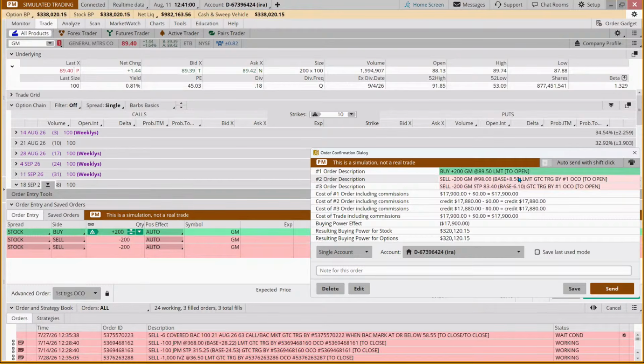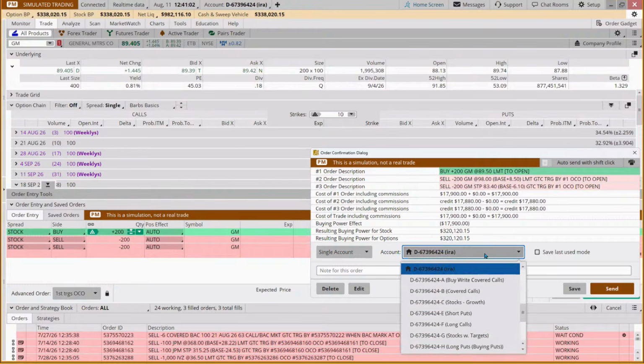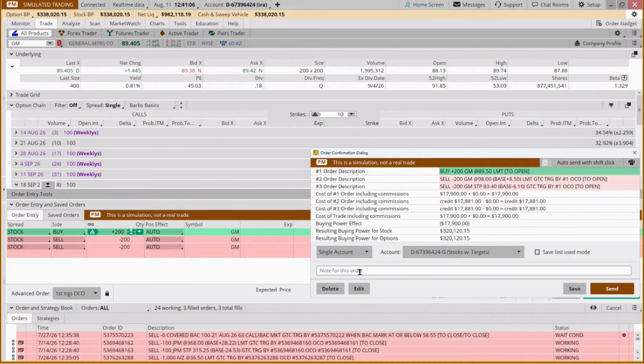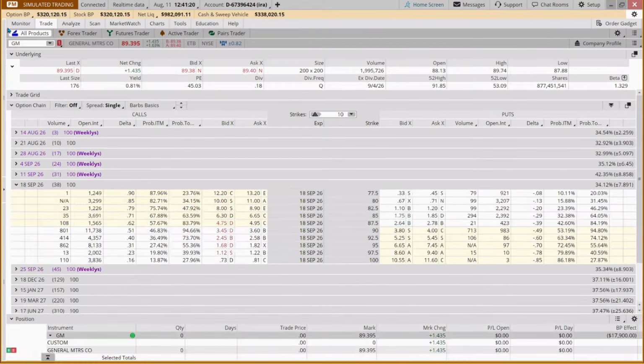And there's no guarantee it's going to go up and hit 98 either. So we've got 4 stocks with targets, and this is based on the double bottom pattern, our consolidation pattern.